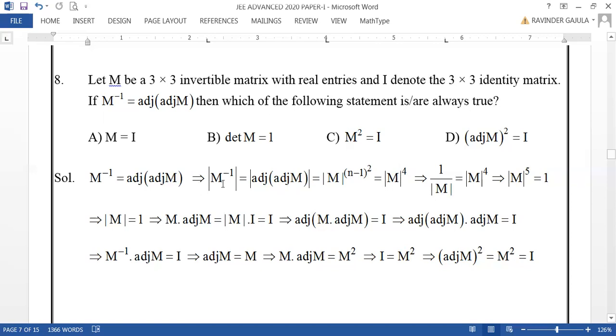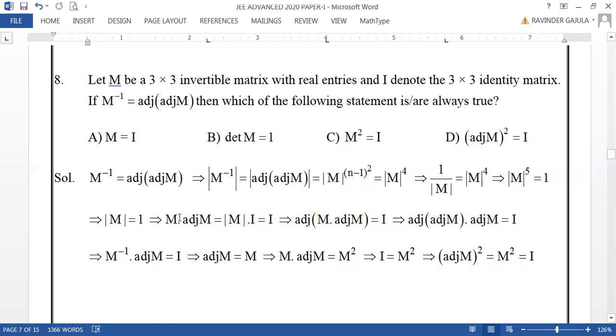And for any square matrix, determinant of M inverse is 1 by det M, equal to det M power 4, which implies det M power 5 equals 1. When det M power 5 is 1, it is sure that det M equal to 1. So when det M equal to 1, we know one identity, that M into adjoint M equals adjoint M into M equals det M into I. So because det M is 1, M into adjoint M equals I only.